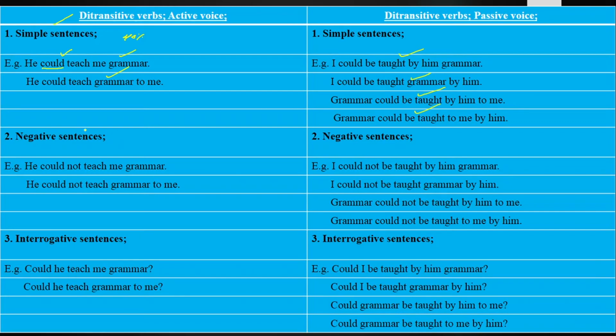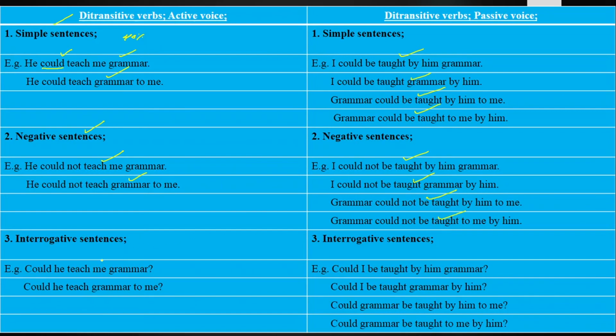Next we have got the negative sentences. He could not teach me grammar. He could not teach grammar to me. I could not be taught by him grammar. I could not be taught grammar by him. Grammar could not be taught by him to me. Grammar could not be taught to me by him.